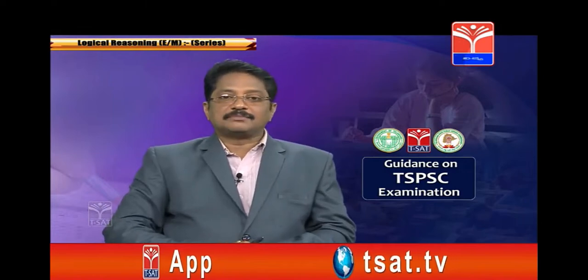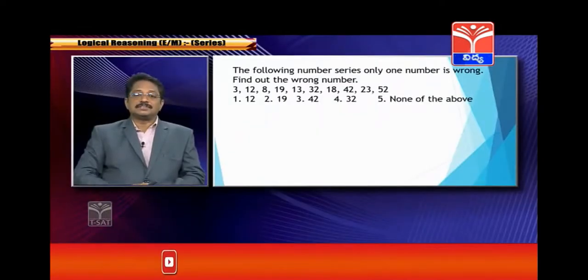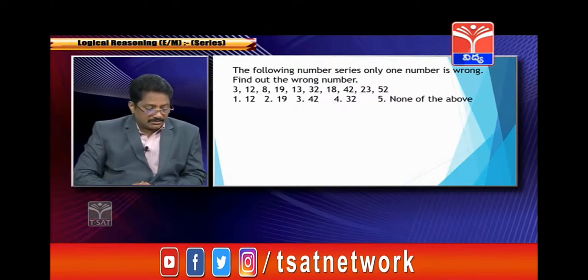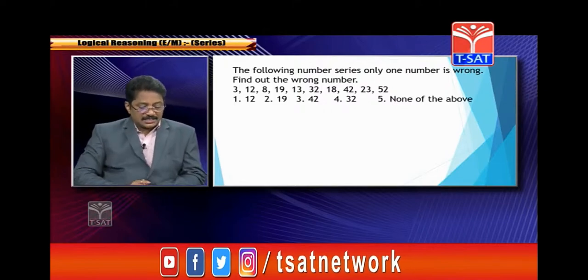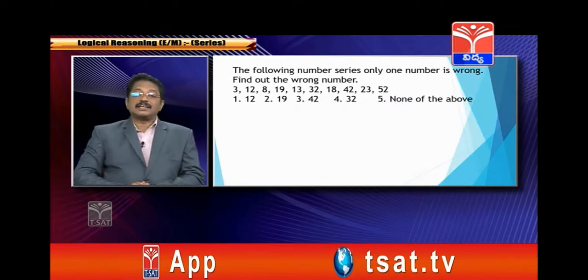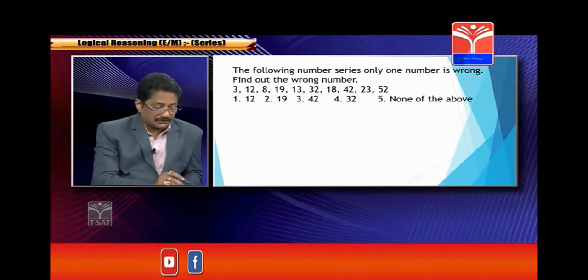Now in the following number series, only one number is wrong. Find out the wrong number. Which number is wrong? You have to identify it here. Now verify it: 3, 12, 8, 19, 13, 32, 18, 42, 23 and 52. Which number is wrong? Okay, so you have to follow it.